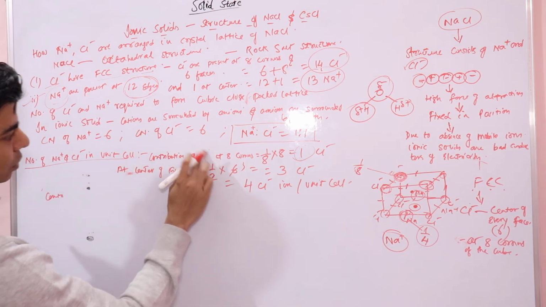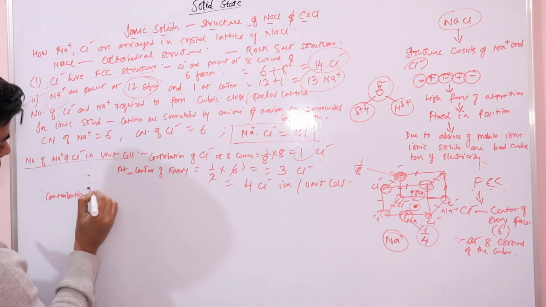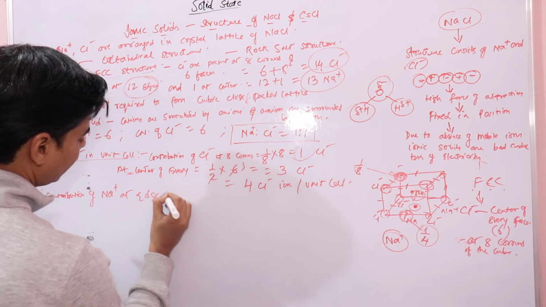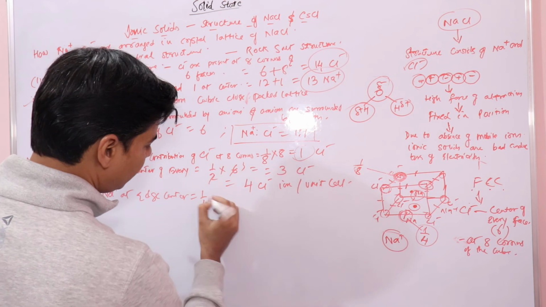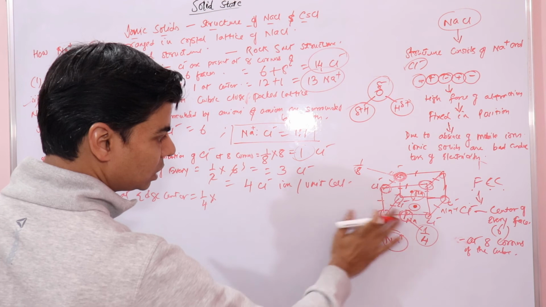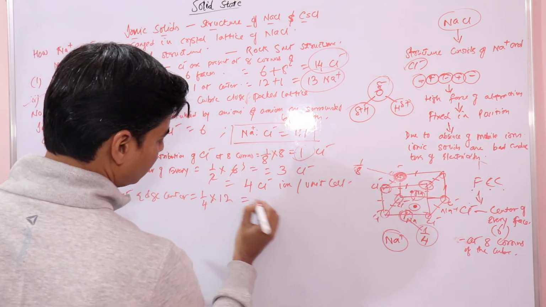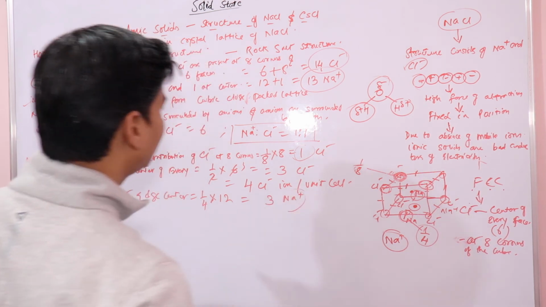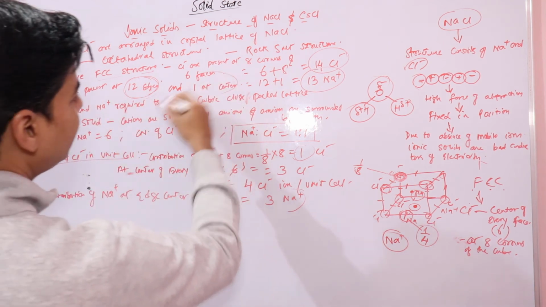So the contribution of sodium ions at edge centers would be 1/4 belonging to one unit cell, and we have a total of 12 edges. So it would be 3 sodium ions due to edge centers, right? And we have one at the center.